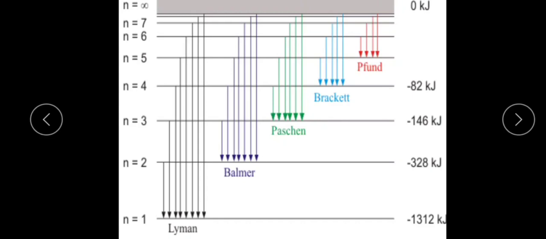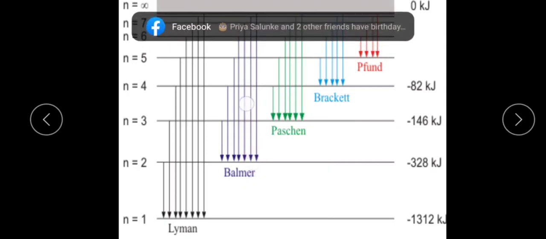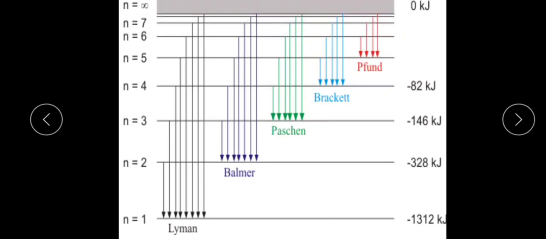If the excited electron de-excites from a higher energy level to the second orbit, that is the Balmer series. If it de-excites from a higher level to the third orbit, that is the Paschen series, and so on. We'll start with the first one.